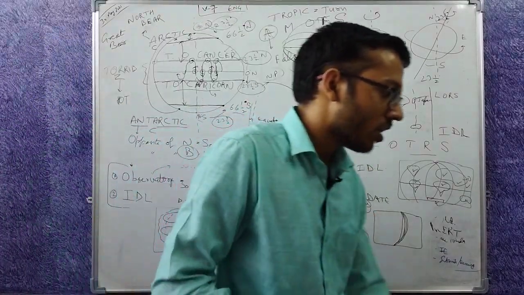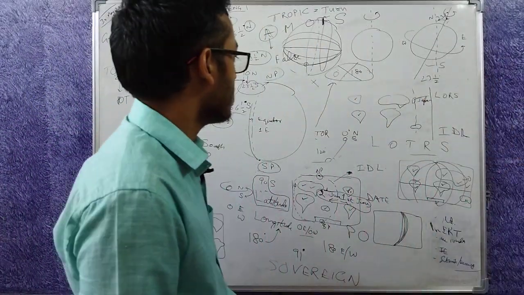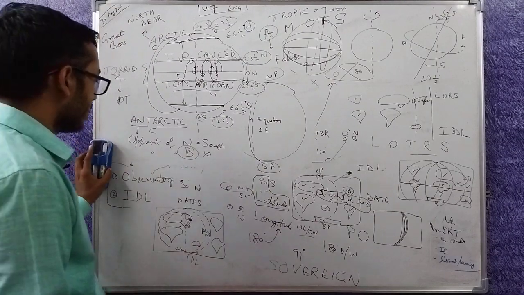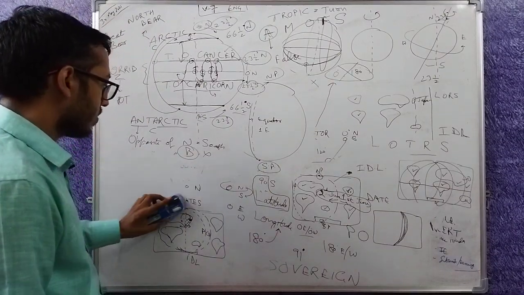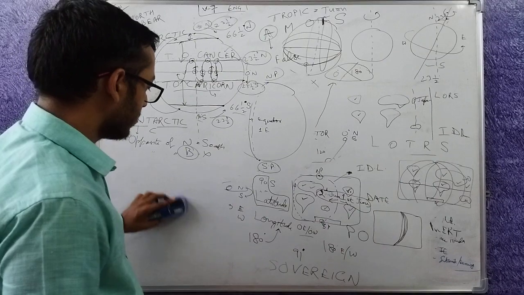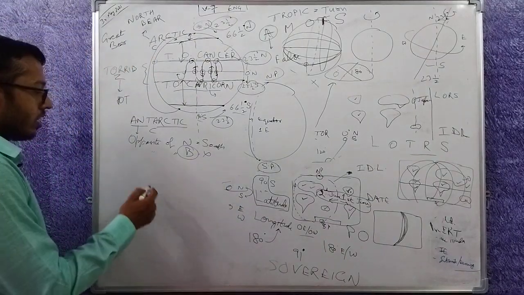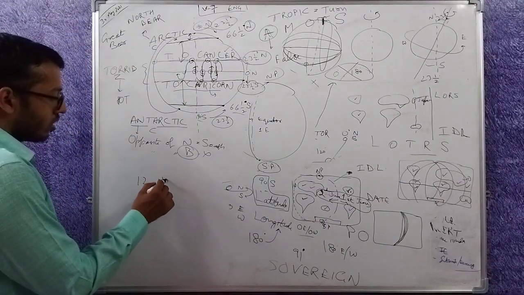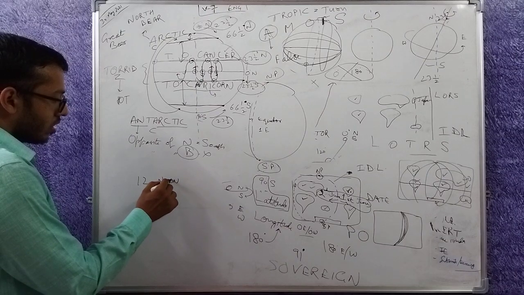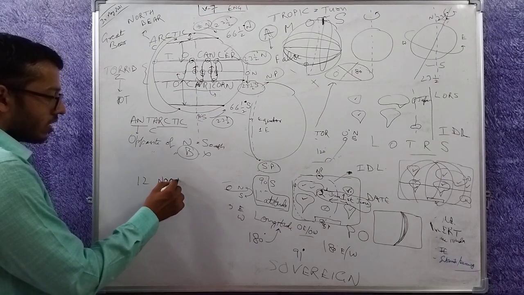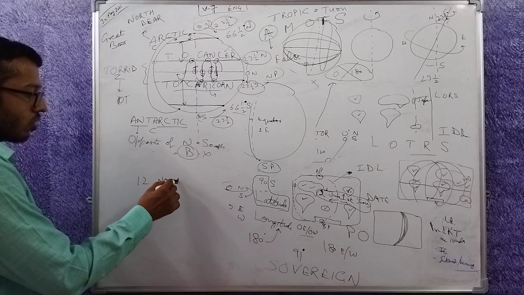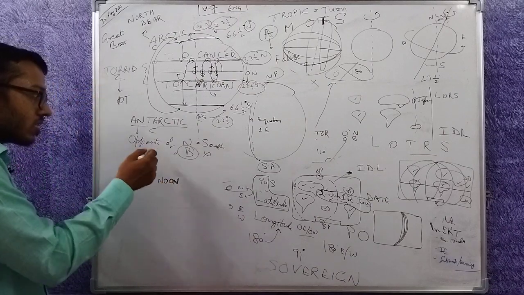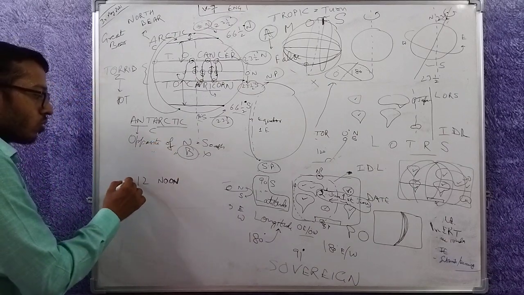So we have defined the longitudes in such a manner that wherever you keep whatever time, you keep it in such a way that at 12 noon the whole world can say that yes, at 12 o'clock at noon the sun is overhead or almost overhead.